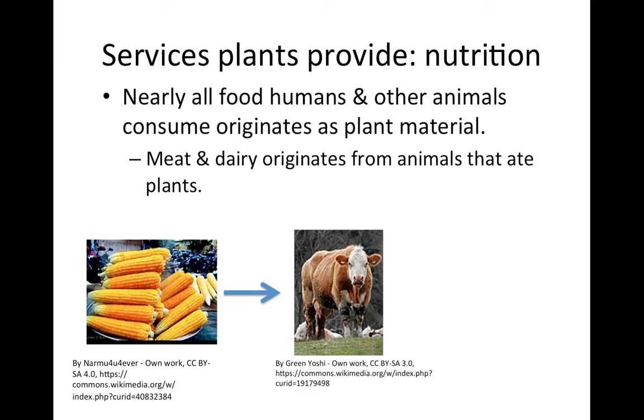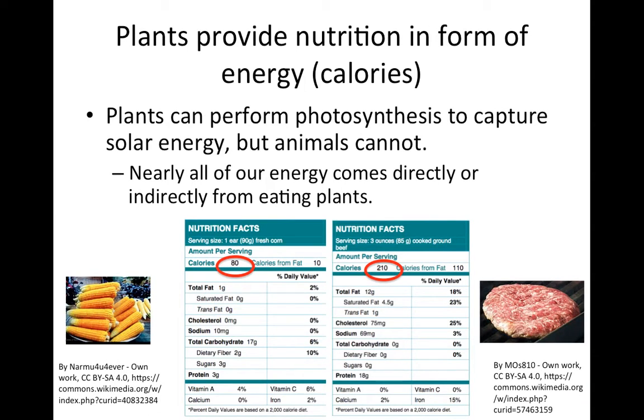So nearly all food that humans and other animals consume originates as plant material. So, for example, we might eat a vegetable like corn, but also any meat or dairy that we eat originates from animal material, but those animals, in fact, grew by eating plant material. So, for example, corn might be consumed by cows, and then we might eat either a dairy product or beef itself. So, because plants are the base of the food chain, plants provide us nutrition.